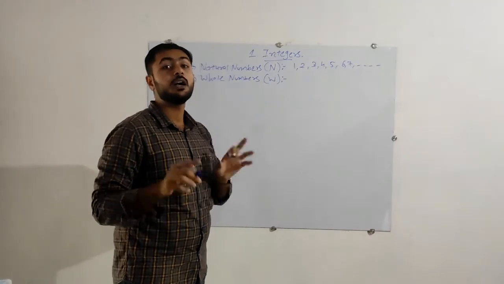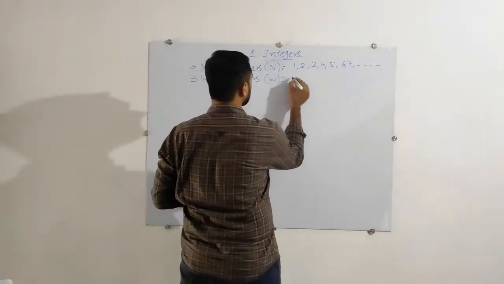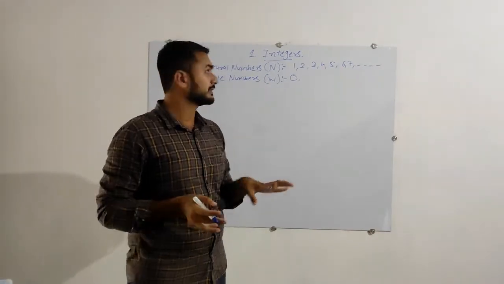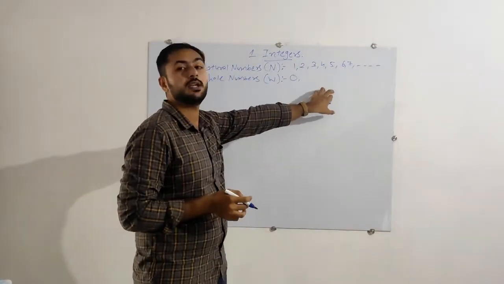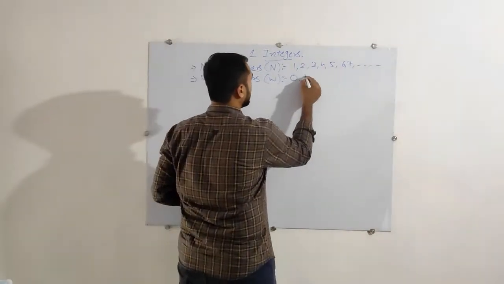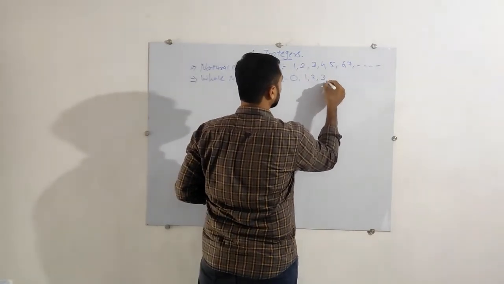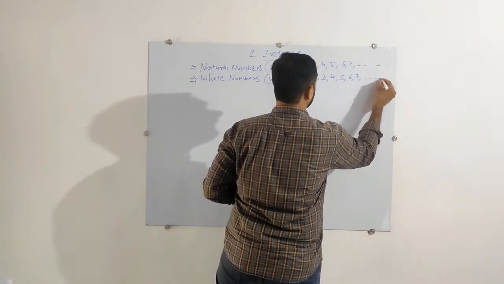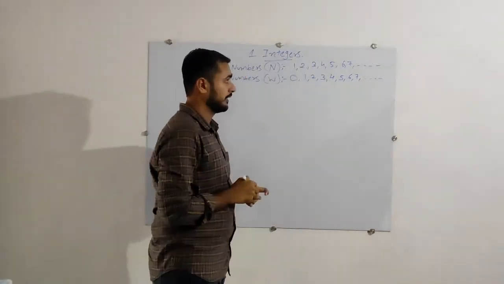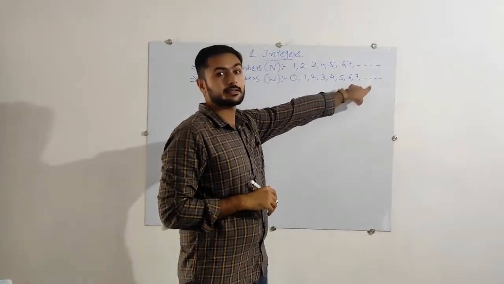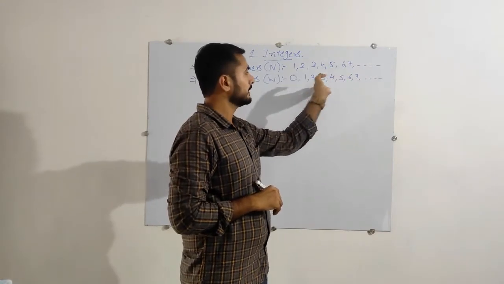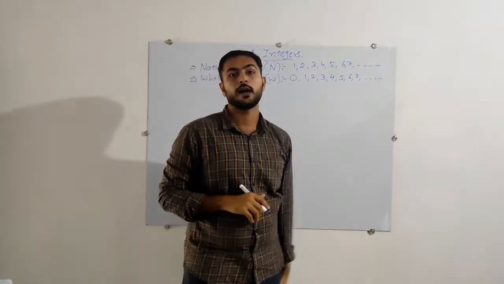But in whole numbers, we will include 0. So I will write 0 here, and all the positive numbers, that is all the natural numbers, will be here: 1, 2, 3, 4, 5, 6, 7 and so on. Again this dashed line. What does the dashed line mean? It shows that the numbers go till infinity.